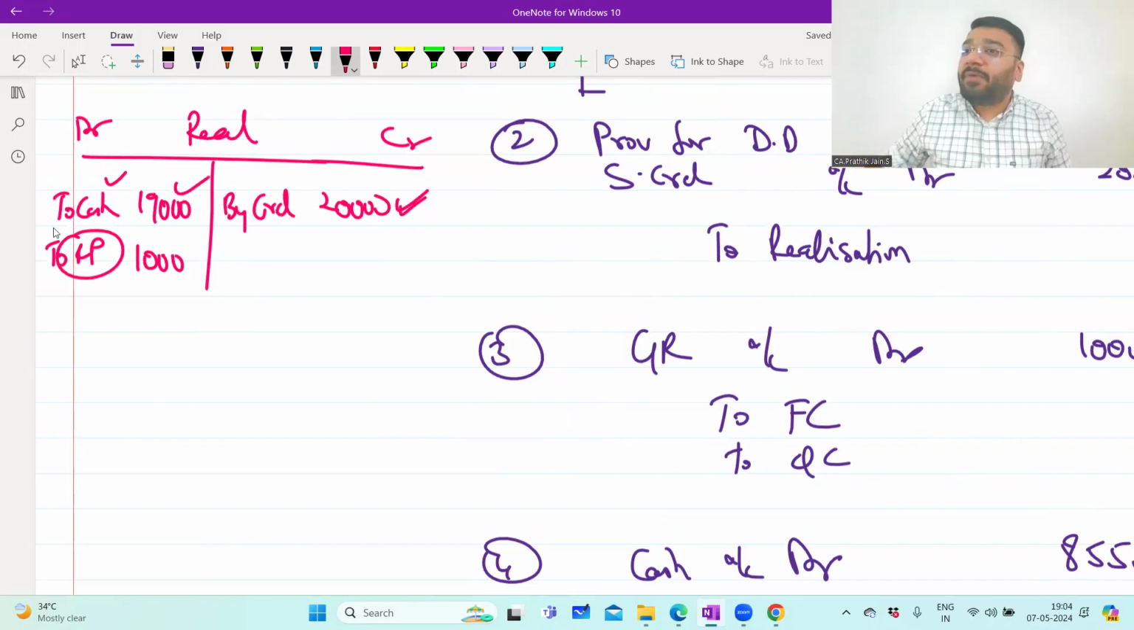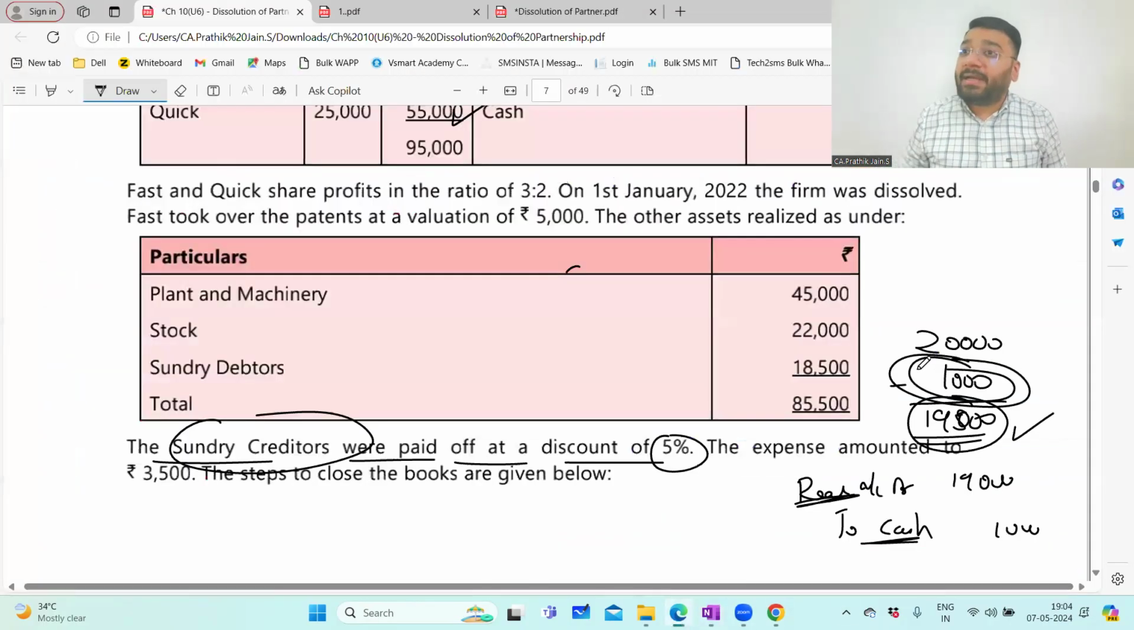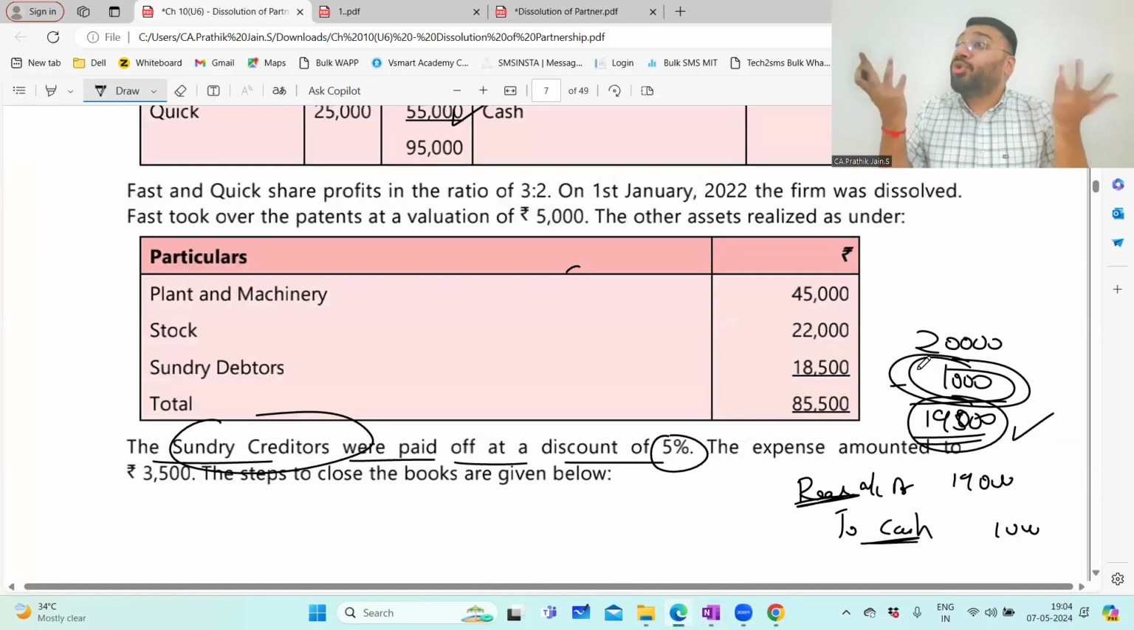What will you do with the realization profit? Transfer to the partners' capital account. So that's 1,000 rupees which I did not pay, guys. This 1,000 rupees discount which I got from the creditor is a gain for us, no? And gain, who should enjoy the gain? Partners will enjoy the gain.